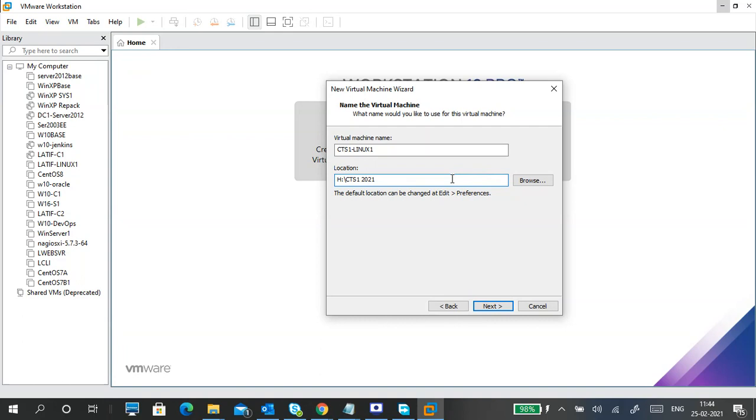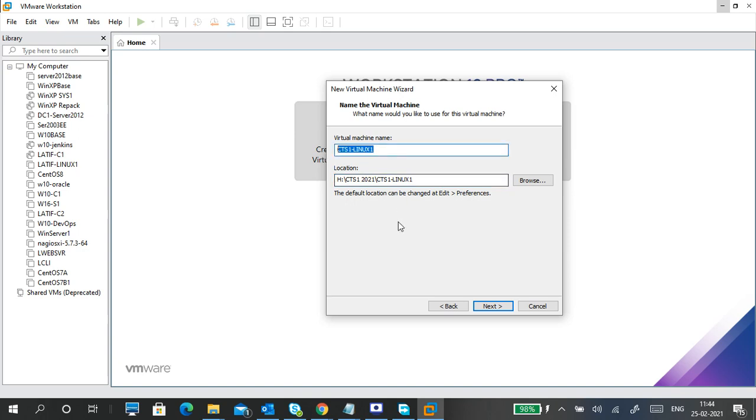Carefully see this. I paste that folder name here. Then put a slash. Then I copy this name and put it here. So what will happen? Under this folder, another folder will be created with the same virtual machine name, and all virtual machine related files are going to be stored under this one only. Okay, try to understand.